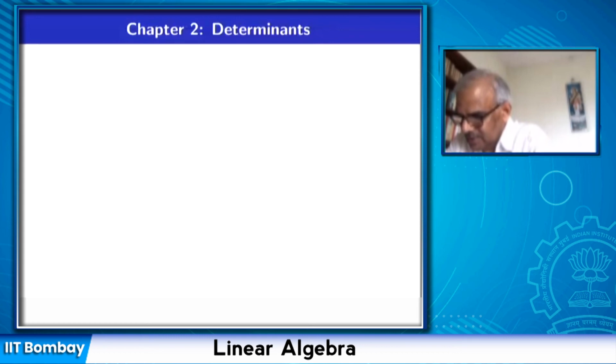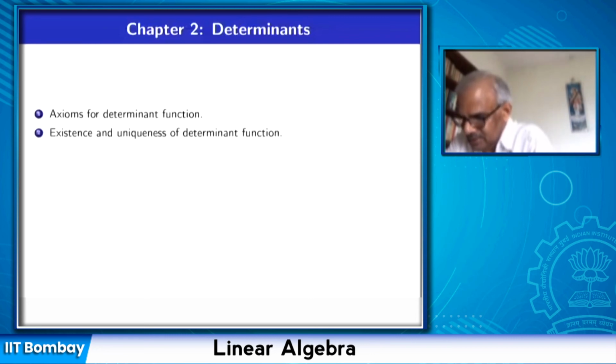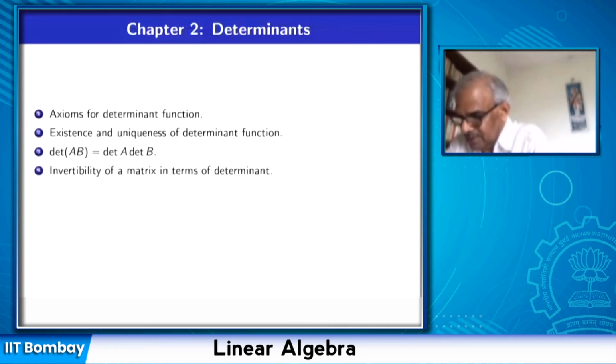So let's begin. We set up axioms of determinant-like functions, and then we will prove the existence and uniqueness of this. We will prove the determinant of the product of 2 matrices is the product of the determinants. Then the invertibility of a matrix in terms of the determinant.